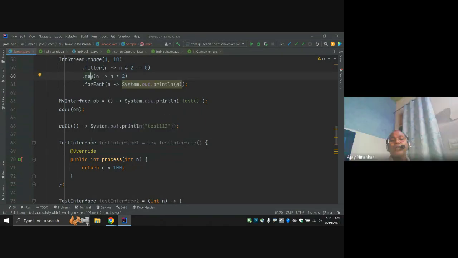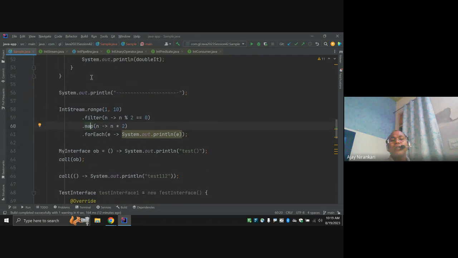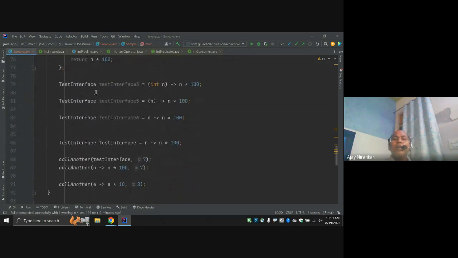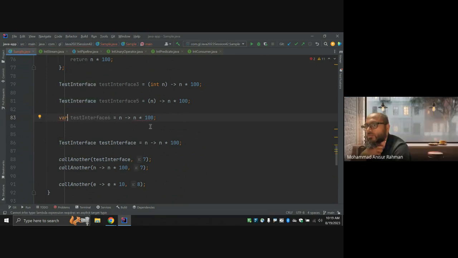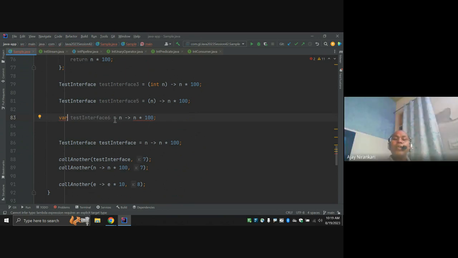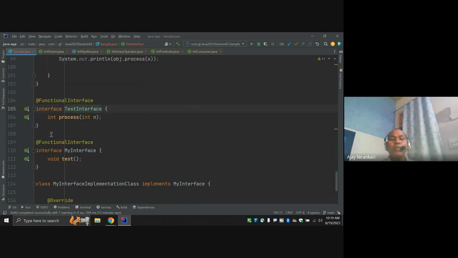Okay. So specific use. And the last study, here you cannot use the var keyword. Right? The var keyword we cannot use. Why? Because var does not say which method implementation this is. Var is not enough. Here, why? Because this is an interface that has one single abstract method.